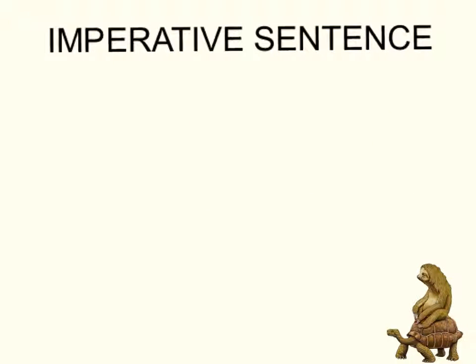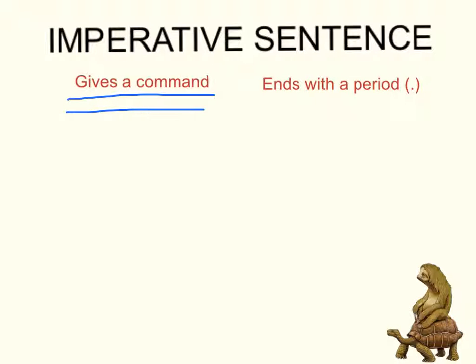The third type of sentence that we're going to do is an imperative sentence. And an imperative sentence has two rules that it follows, things you can look for that make it an imperative sentence. These are, it gives a command, so it tells something to do something. And it also ends with a period, just like our declarative sentence. The main difference here is the gives a command. It is telling someone or something to do something.